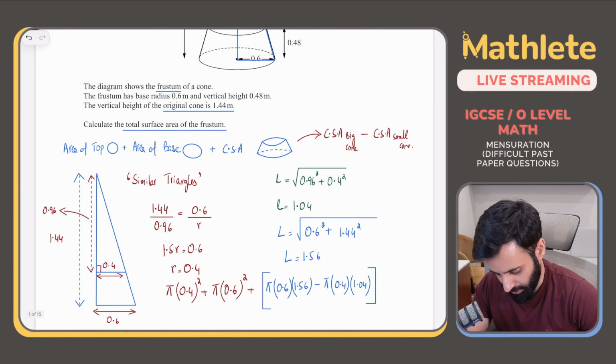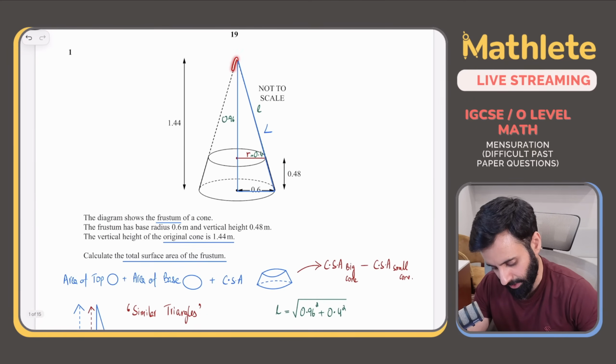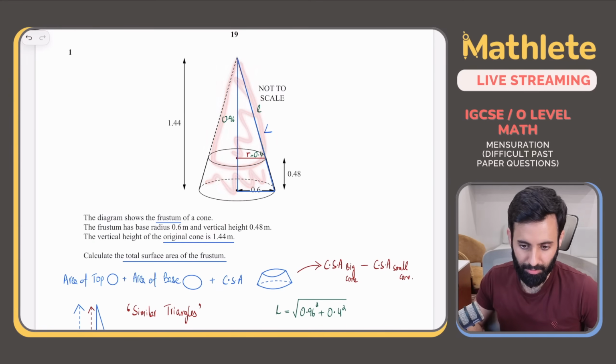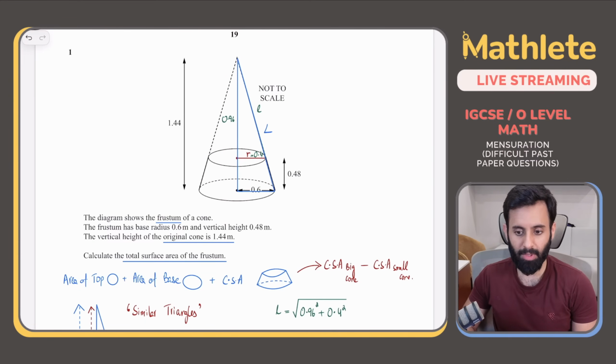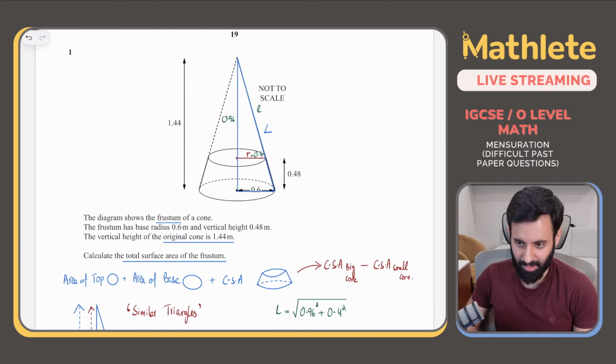Why do we need this? We need these so that we can calculate the curved surface area of the larger cone. From that, subtract the curved surface area of the smaller cone so that we have the curved surface area of the frustum. ठीक है? This question is straight up business. Yep, that is correct. I do agree.